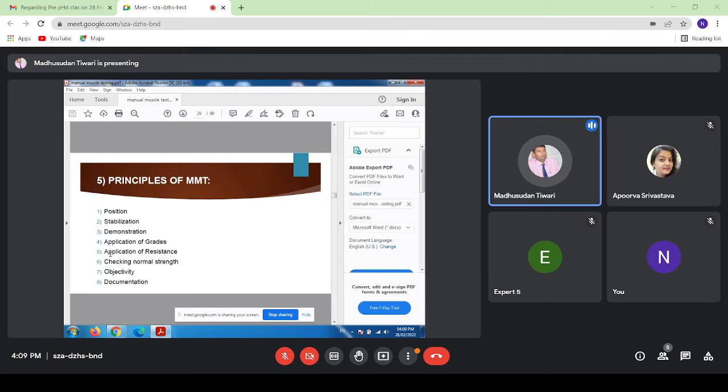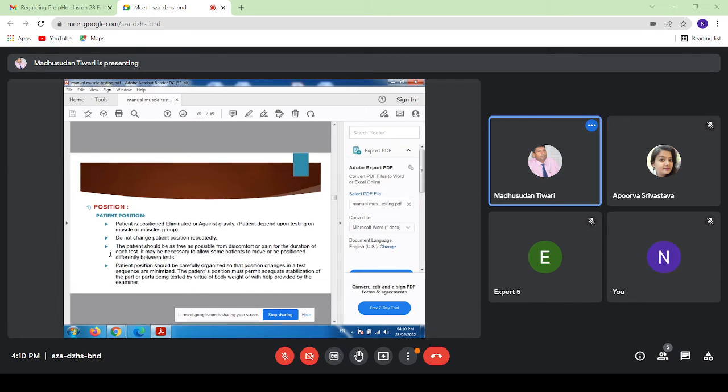Application of grades. Again, grades application is required. Application of resistance. Resistance is a key factor. Checking normal strength, objectivity, and documentation. Position.